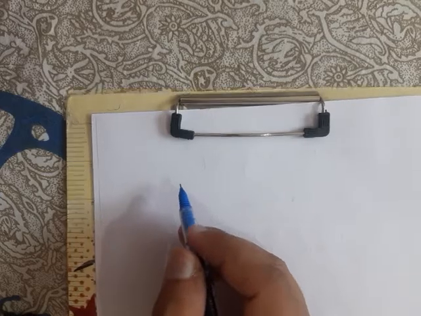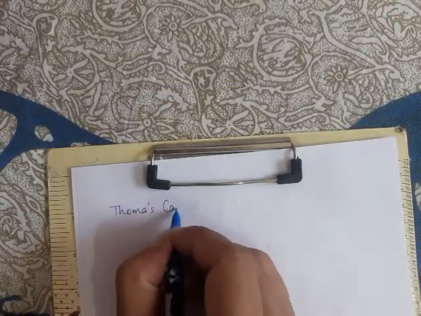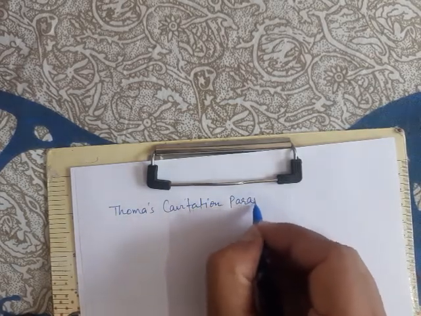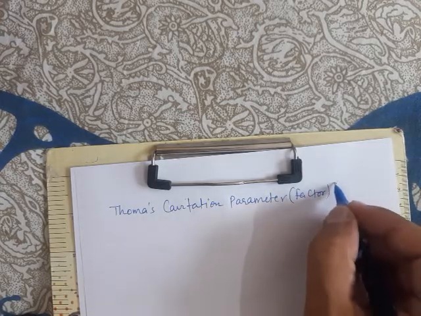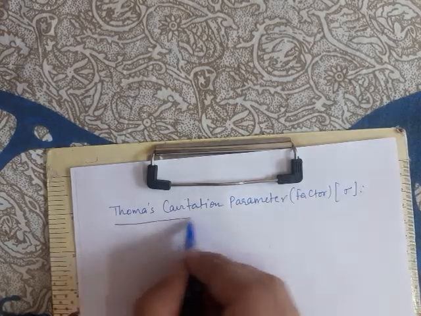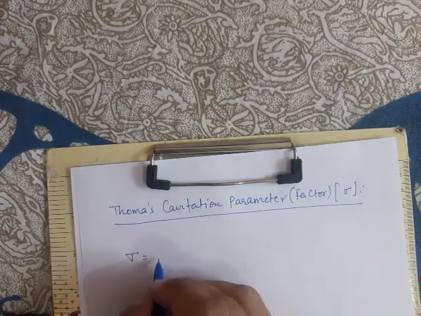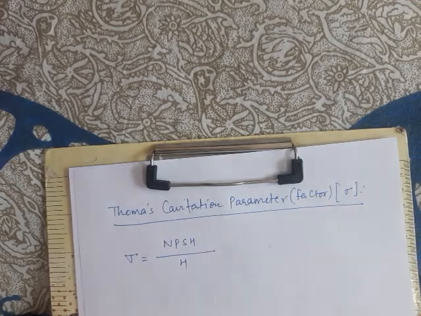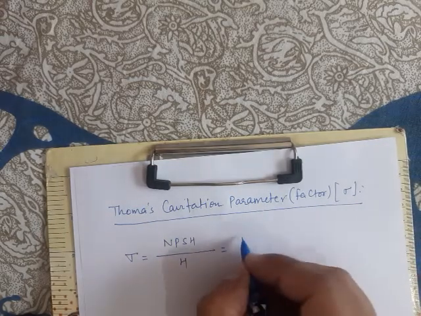Now I am going to define an important parameter, that is Thoma's cavitation parameter. Cavitation, some books write as parameter, some write as factor. Thoma's cavitation factor is denoted by sigma. The Thoma cavitation parameter sigma is written by the formula NPSH divided by the manometric head H, NPSH over H.